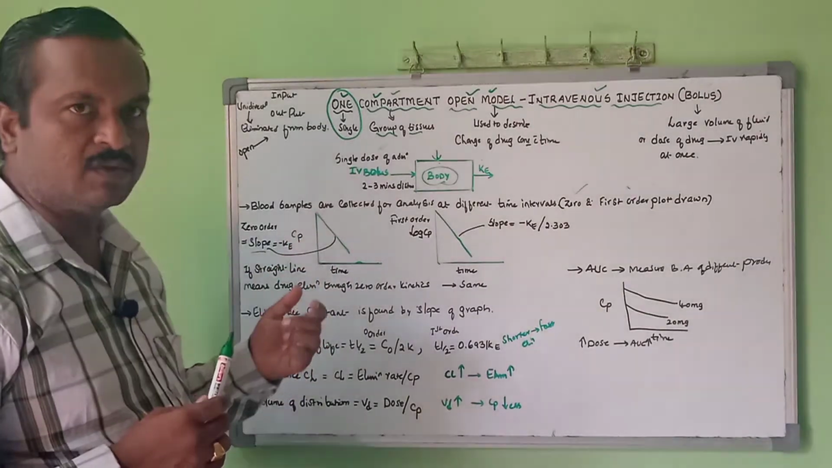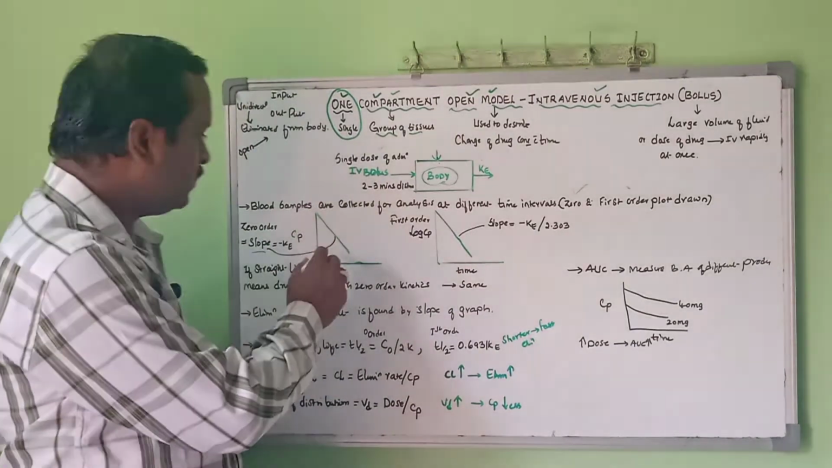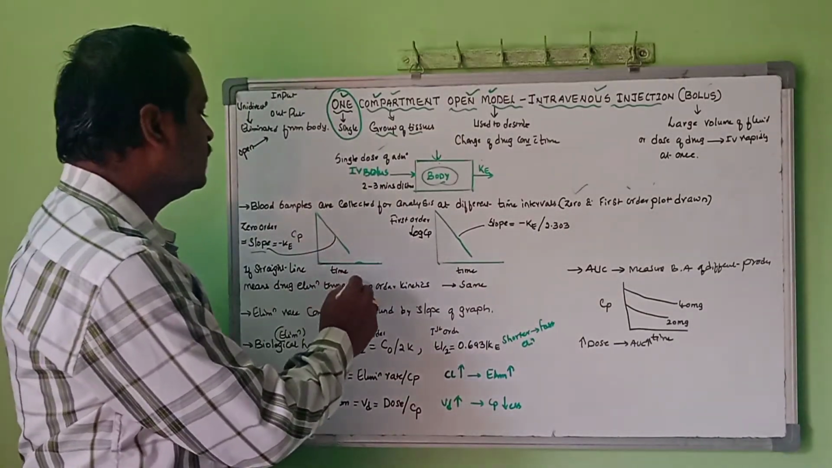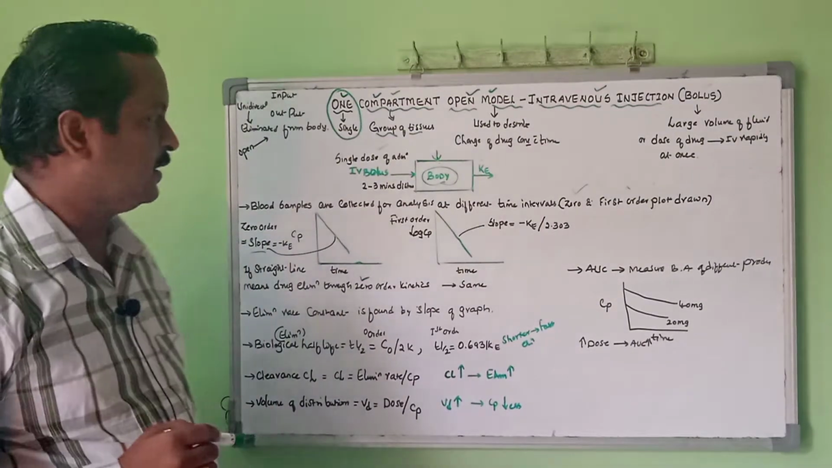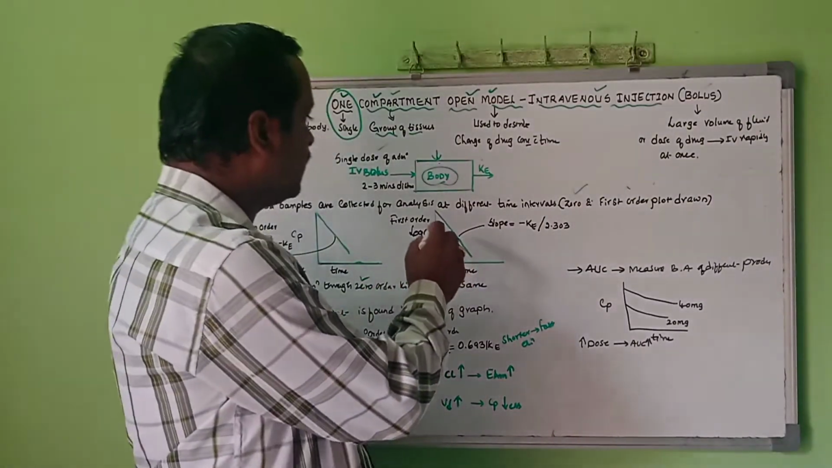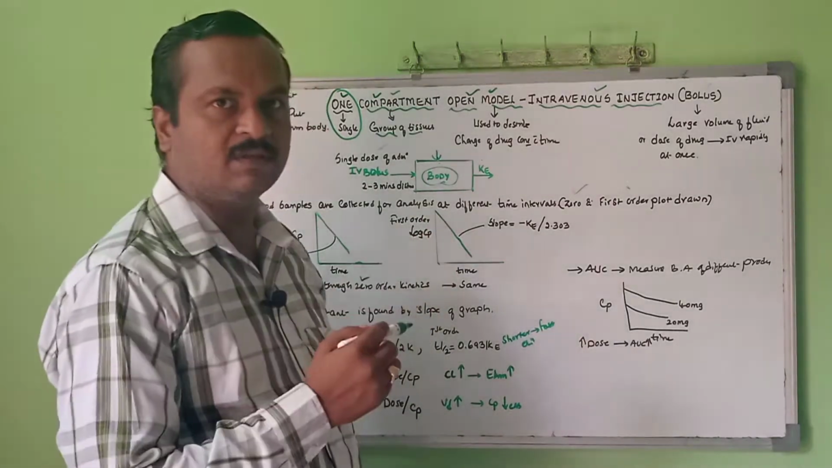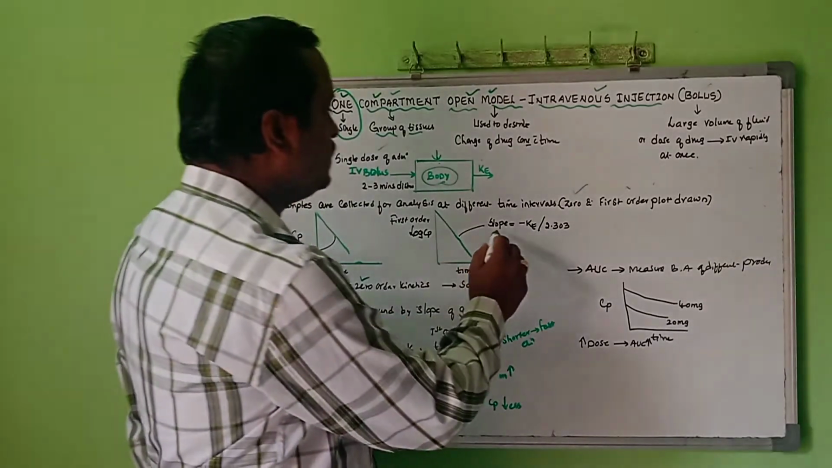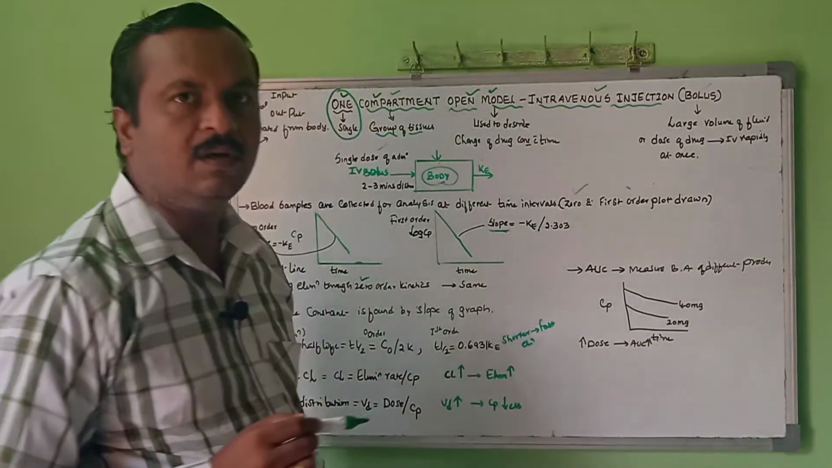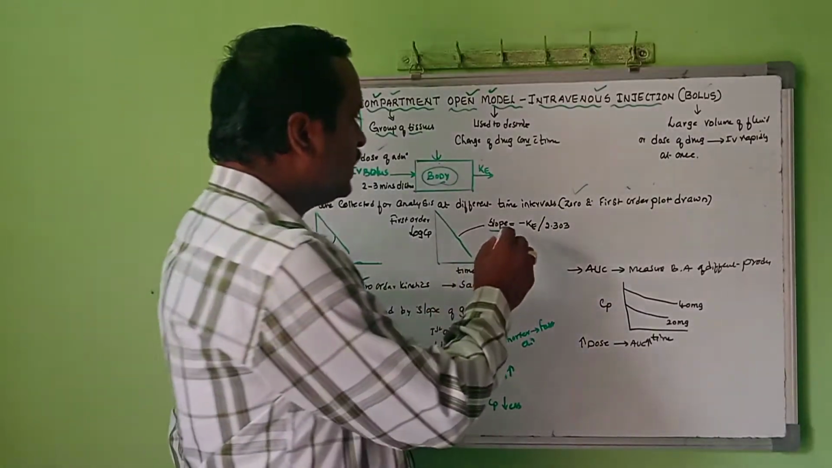Okay, slope equals minus Ke. So when you get a straight line with respect to zero order, it means that the drug is eliminated by zero order kinetics. Similarly, when you plot the graph of log of Cp, that is the log of plasma concentration versus time, and you get a straight line, this indicates that the drug is eliminated by a first order process.